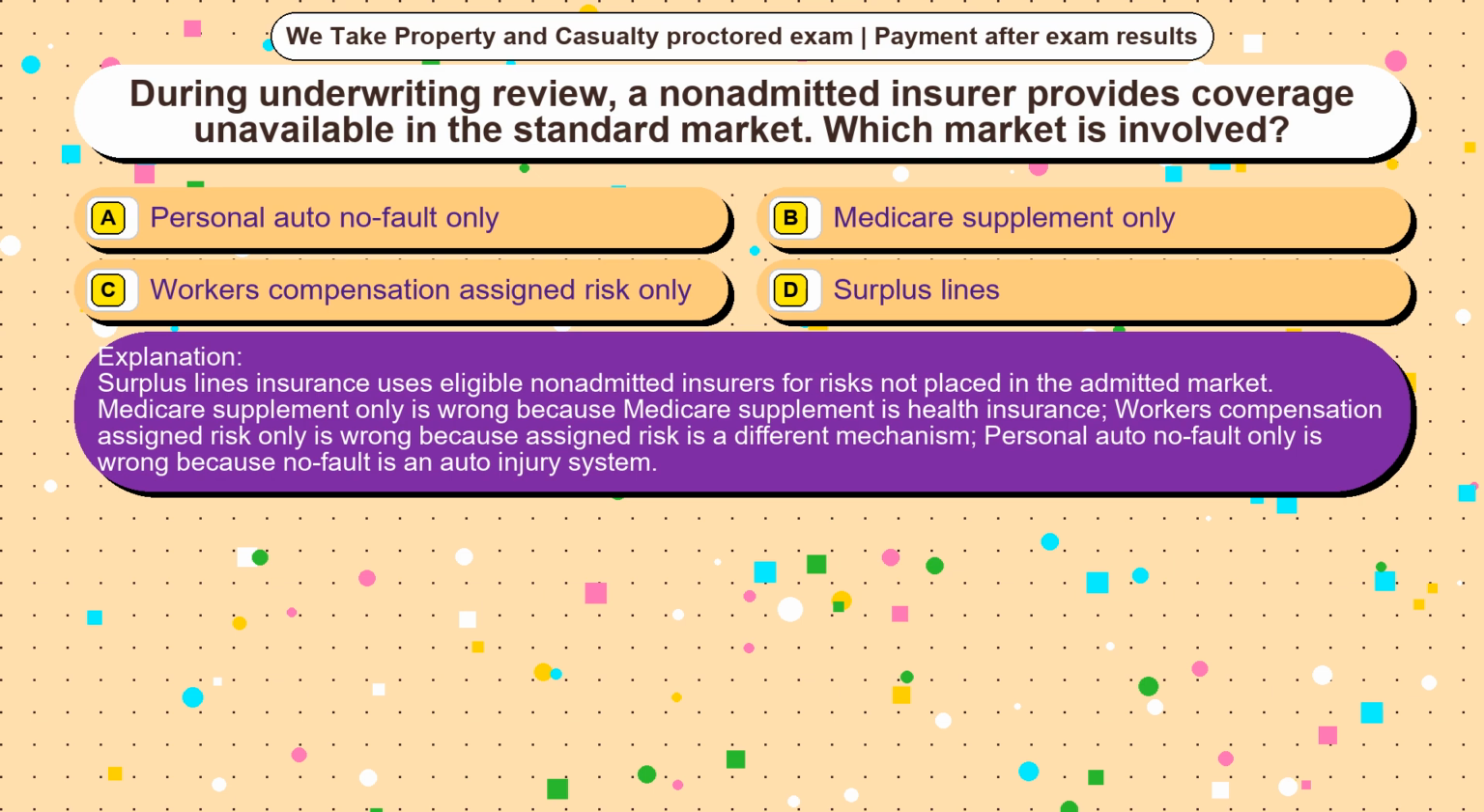Medicare supplement only is wrong because Medicare supplement is health insurance. Workers' compensation assigned risk only is wrong because assigned risk is a different mechanism. Personal auto no fault only is wrong because no fault is an auto injury system.